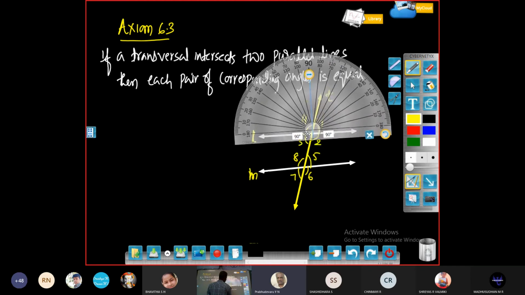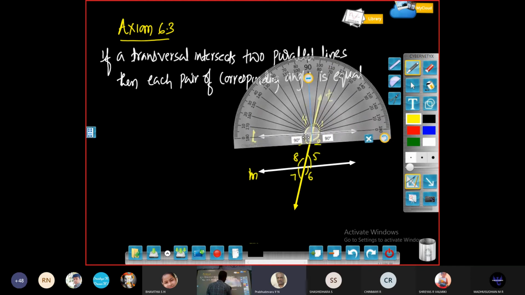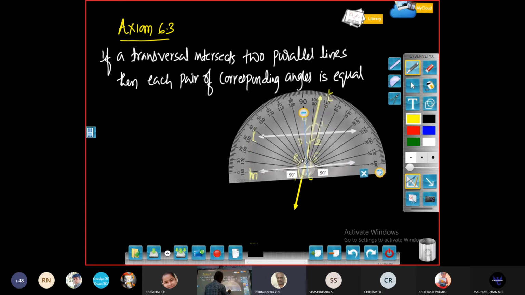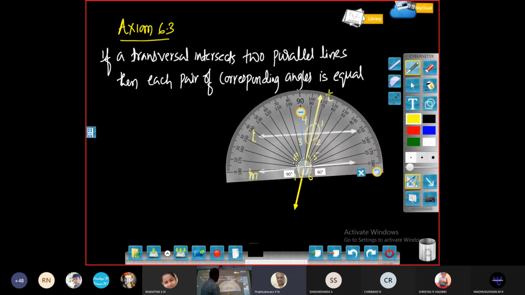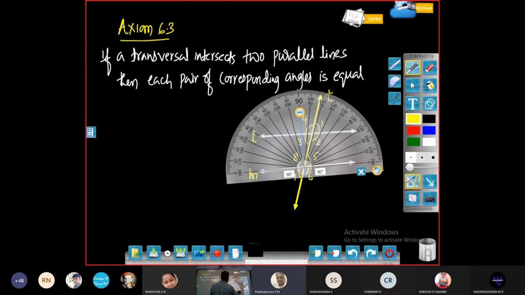So there also it should be the same. If you extend that line, you can verify it is almost 73. Corresponding angles are equal. Angle 1 you can measure, it is 73 degrees. Here you come and keep that same place. You can verify this. It is almost 72 or 73 degrees.